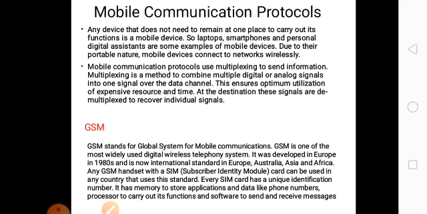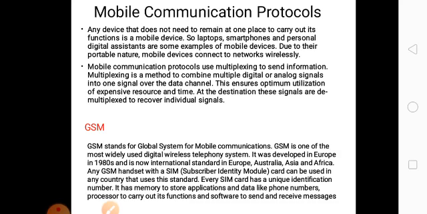Mobile communication uses a multiplexing method, which combines multiple digital signals. Then the first type of mobile communication protocol is GSM.